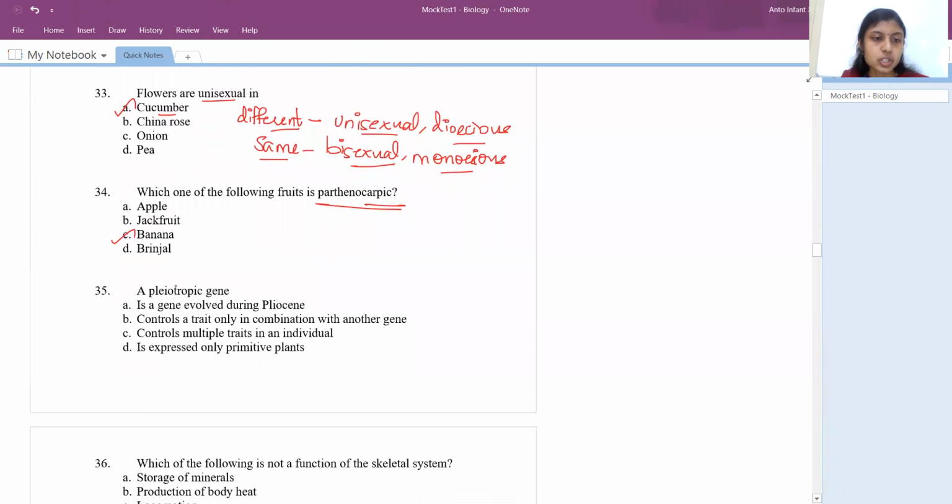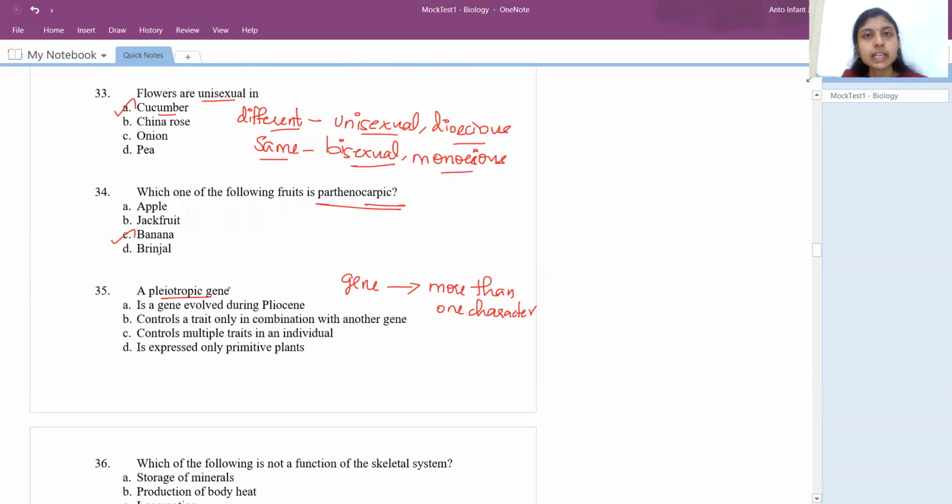Pleiotropic gene. Generally, it means a gene which influences more than one character. You have a particular gene, but it influences more than one character. We call it a pleiotropic gene.